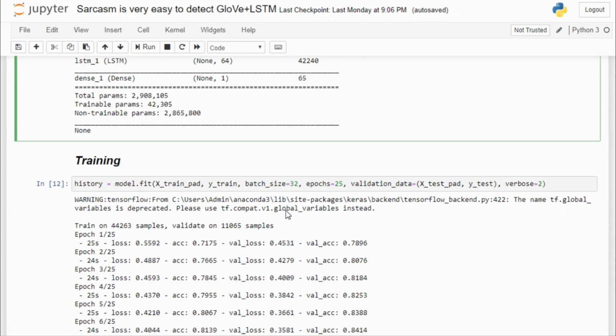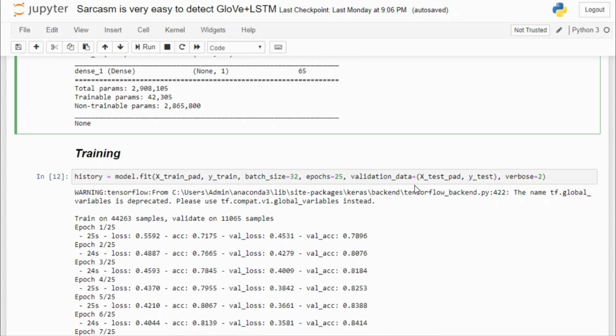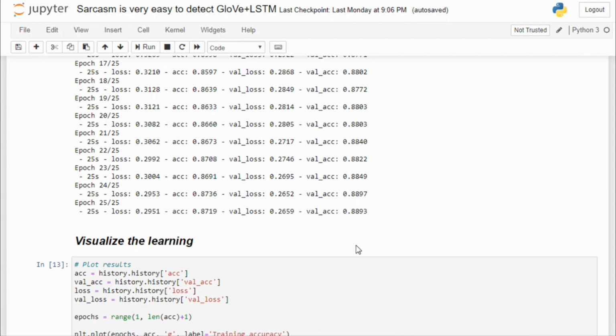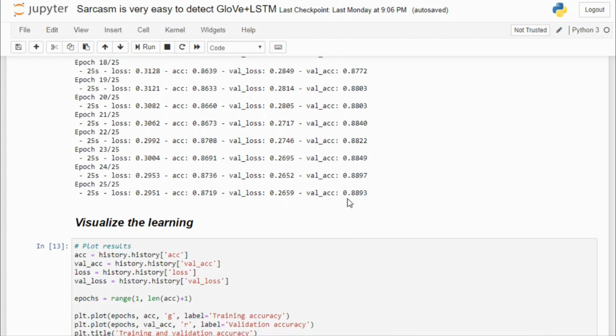Now begins the training. This training doesn't take so long, so you can do it without a GPU also. You can see in the first epoch we have got a validation accuracy of 0.78, which is amazing. And after 25 epochs we have achieved a validation accuracy of 0.88. That's really close to 90%. And you can see that we don't have overfitting yet. So that's a really great sign that our model is learning.